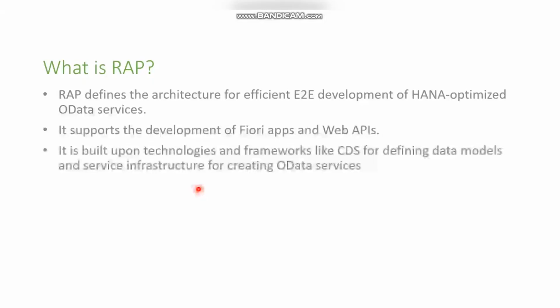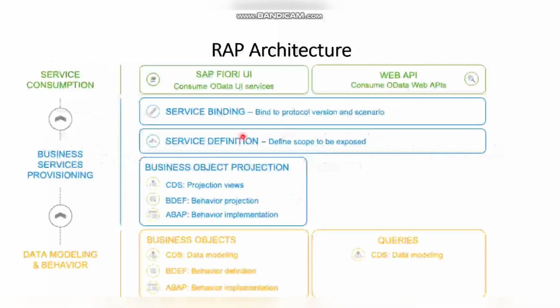We can do an efficient end-to-end development like Fiori apps and web APIs, since we already have the CDS views. So by using that CDS, by using that HANA optimized OData services and CDS views, we are doing the RAP with an end-to-end development, which is more efficient. So this is the architecture of RAP.